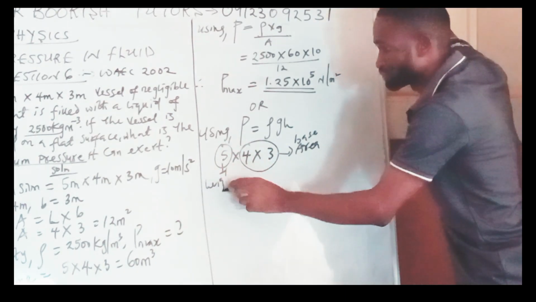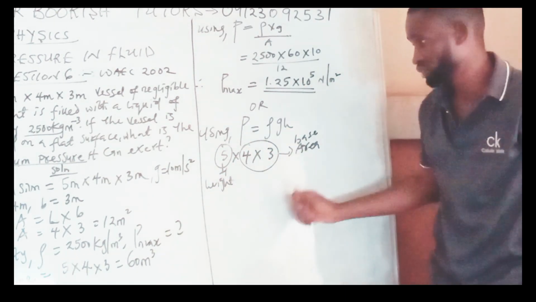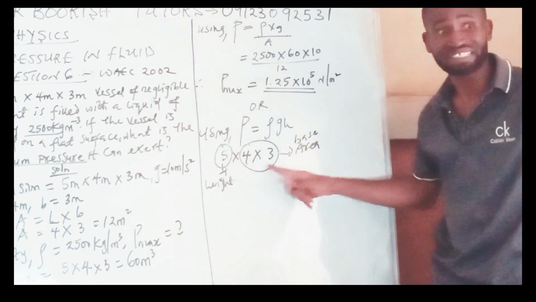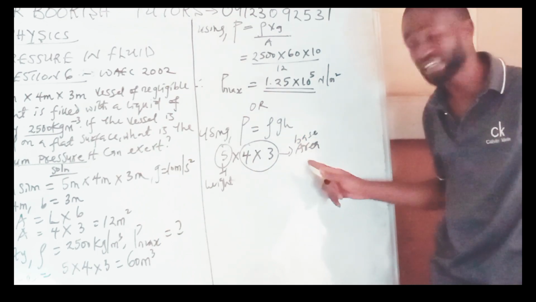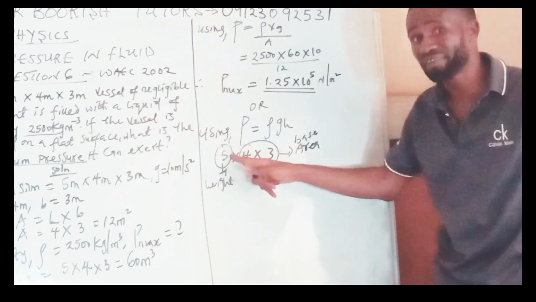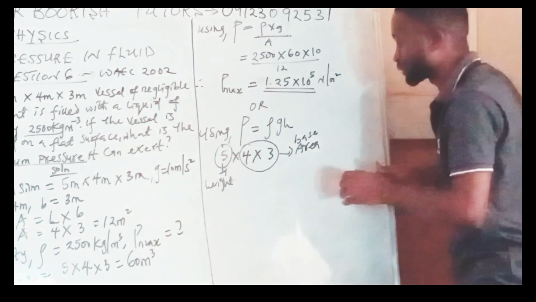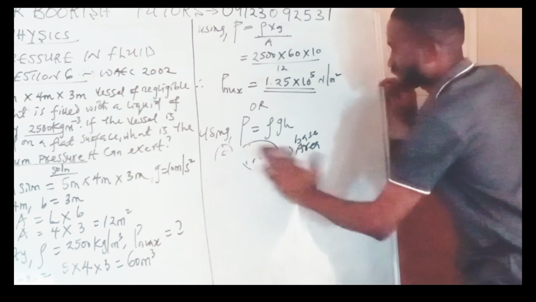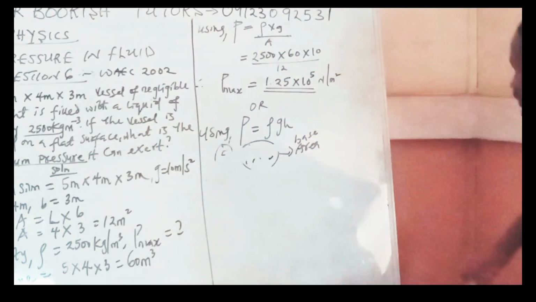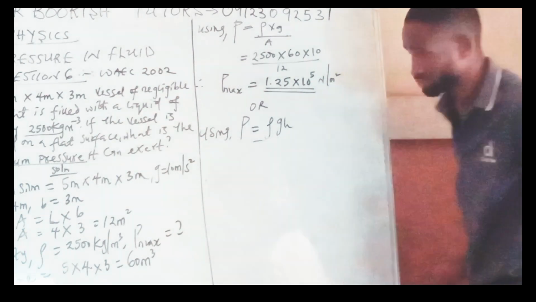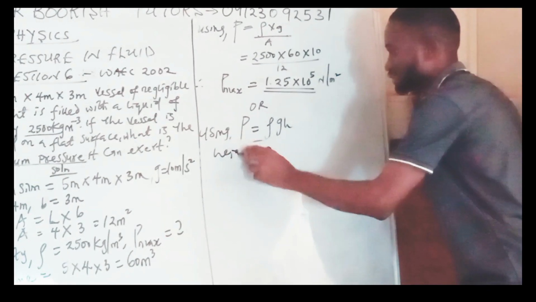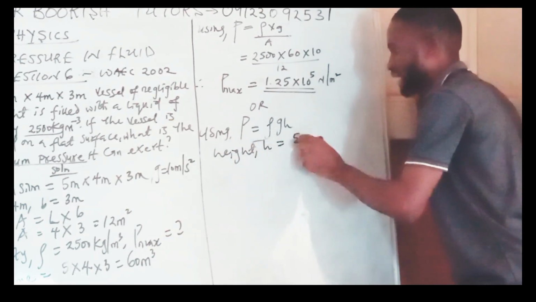Is it true? Since we have taken 4 times 3 to be our area, the remaining 5 should be our height. So invariably, from the dimensioning, I would say the height is 5 meters.